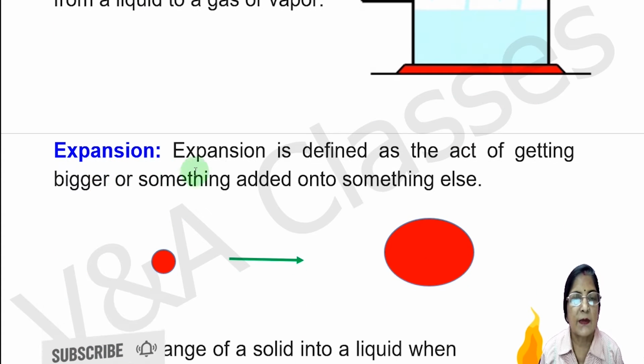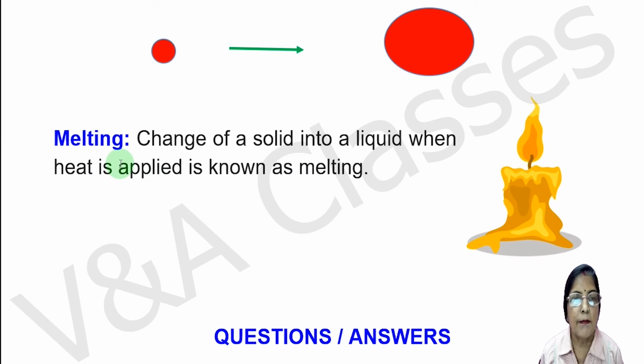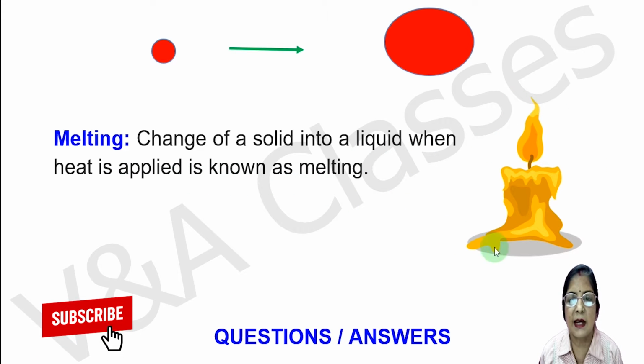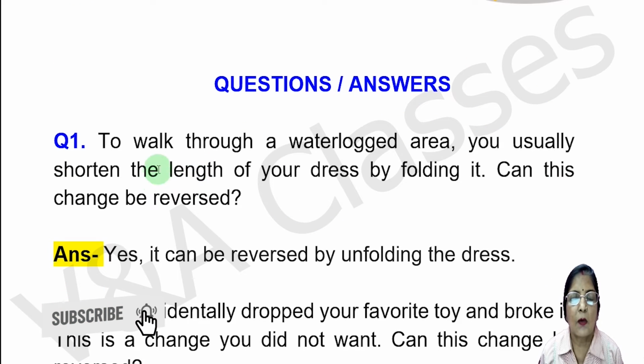Next keyword, expansion. Expansion is defined as the act of getting bigger or something added onto something else, and this is the example of expansion. Next keyword, melting. Change of a solid into a liquid when heat is applied is known as melting, and this is the example of melting. Now questions answers.